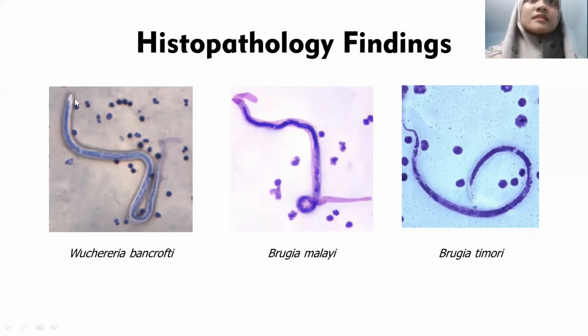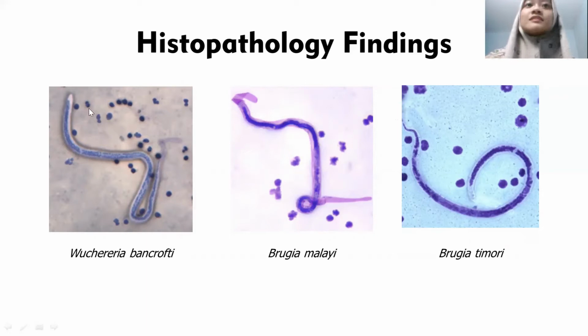This is the head, this is the body that contains the nuclei, and this is the tail.